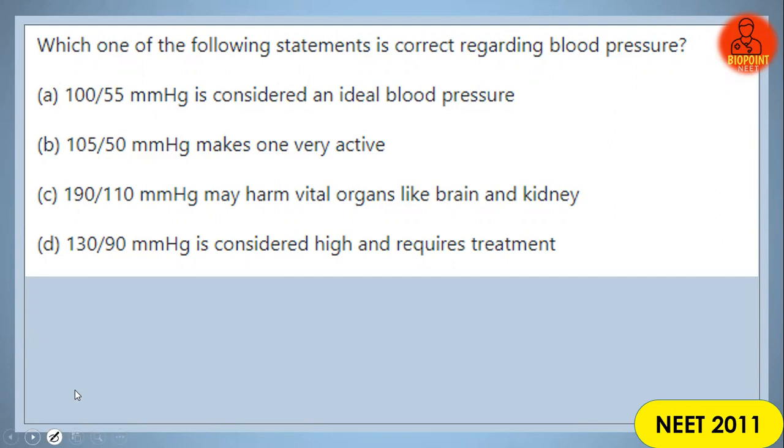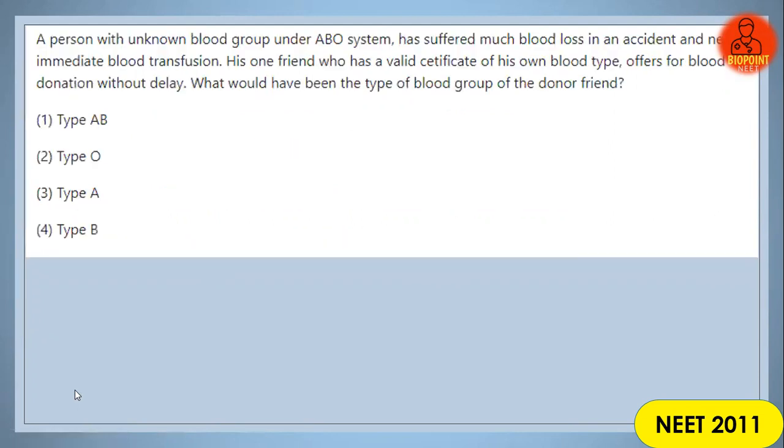Take the 17th question on your screens. Again the same kind of question is coming. A person with an unknown blood group under the ABO system has suffered much blood loss in an accident. His friend who has a valid certificate of his own blood type offers blood donation without any delay.